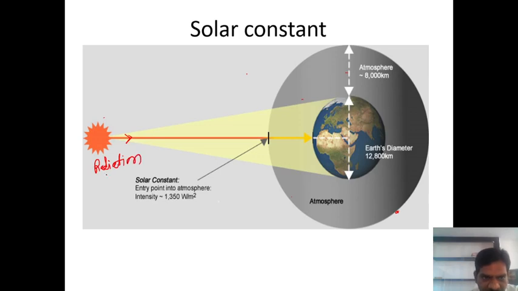This radiation is the terrestrial radiation and extraterrestrial radiation. The radiation which is received on the outer atmosphere, we know, is called extraterrestrial, and the radiation which enters into the earth's atmosphere is nothing but the terrestrial radiation. This comes from the solar constant value.